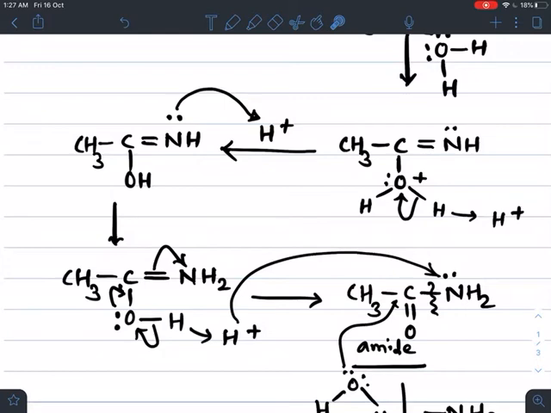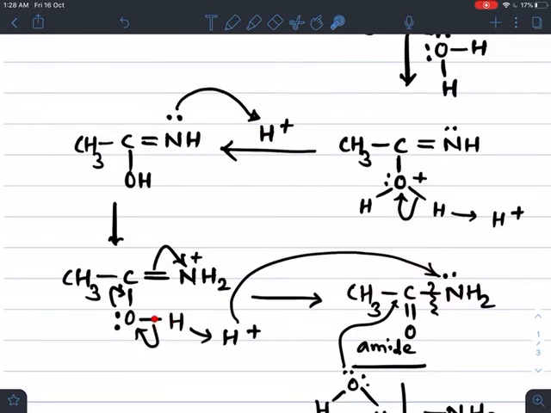Now again, to get stability, this pi bond electron shifts onto the nitrogen because it carries a positive charge. To become stable, this pair of electrons shifts onto the nitrogen, and at the same time oxygen breaks the bond between O and H heterolytically.